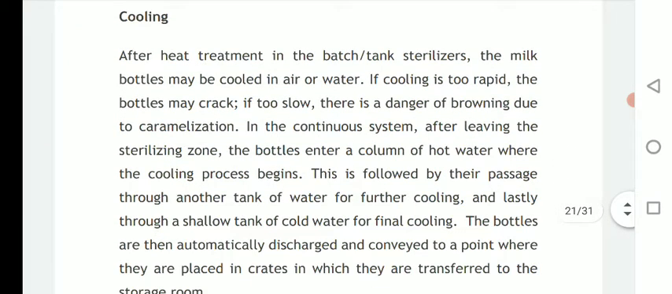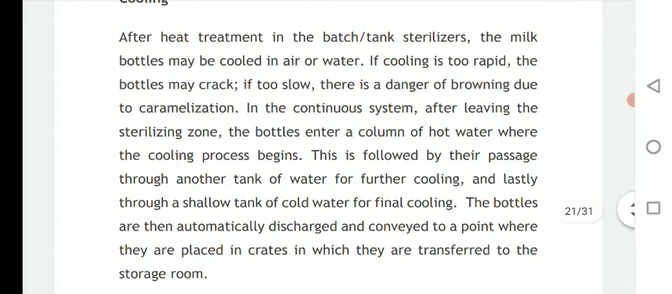Then cooling. After heating treatment in batch or tank sterilizers, the milk bottles may be cooled in air or water. Okay, if cooling is too rapid, the bottles may crack, and if it is too slow, there is danger of browning due to caramelization.